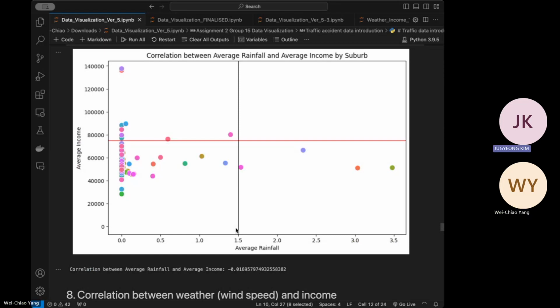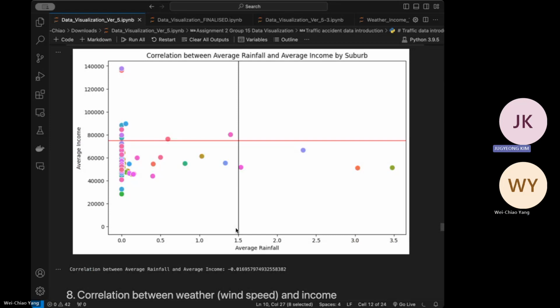Okay, so briefly, before we go through talking about the correlation between the weather and income and traffic accident, I just want to briefly talk about what the weather data set is. So weather data is sourced from the Bureau of Meteorology, BOM, a webpage where the Australian community can collect weather forecasts, severe weather warnings, observations, and more. From here, we utilize the API tool to collect the latest 72 hours worth of weather observation from the BOM.